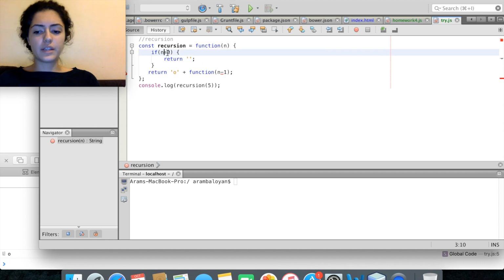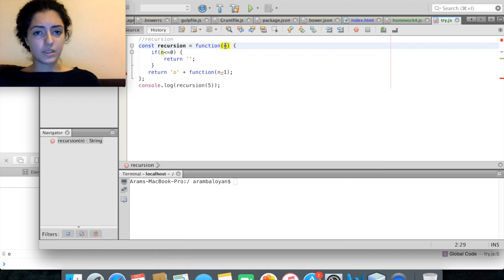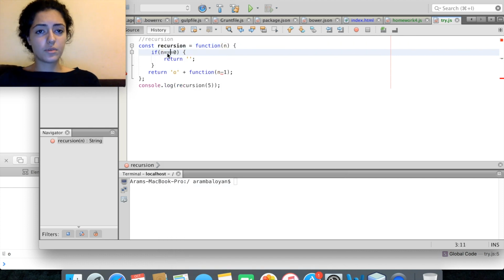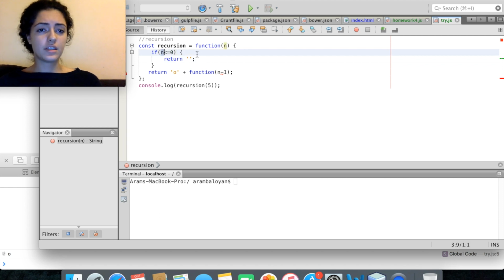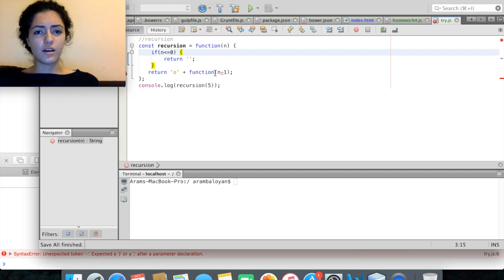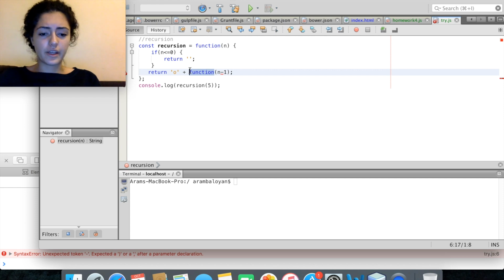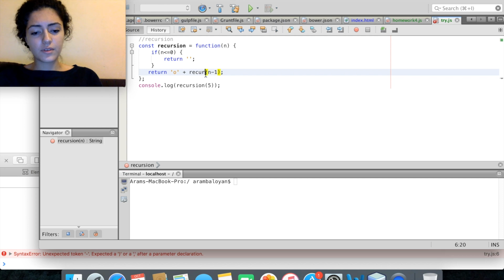So why don't we write n equals 0 but we'll write n is smaller or equal to 0? Because if we give the argument a negative number, this termination point wouldn't stop the recursion. However, this one would stop because it would realize that n is negative. So now let's run the function. I wrote function here, however I had to write recursion because that's my function's name. Sorry about that. Now let's see.